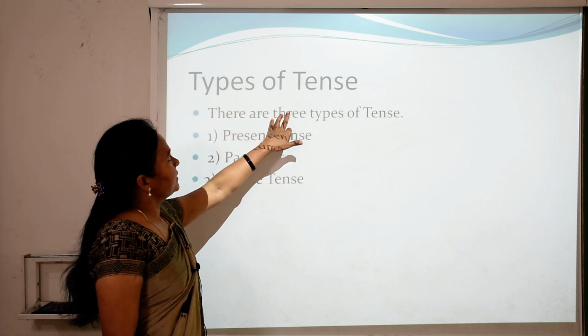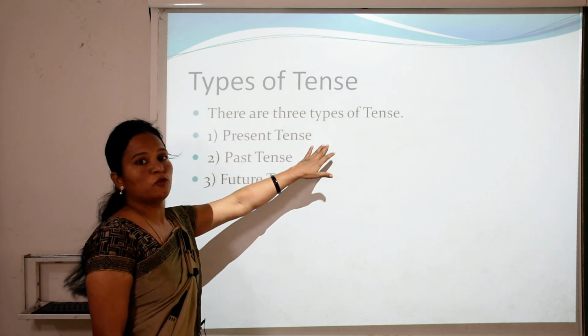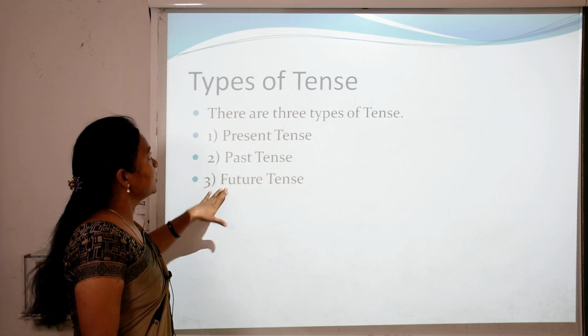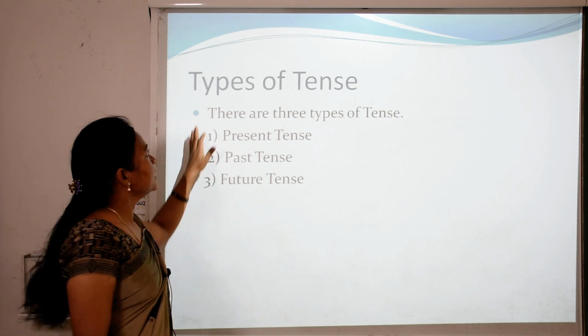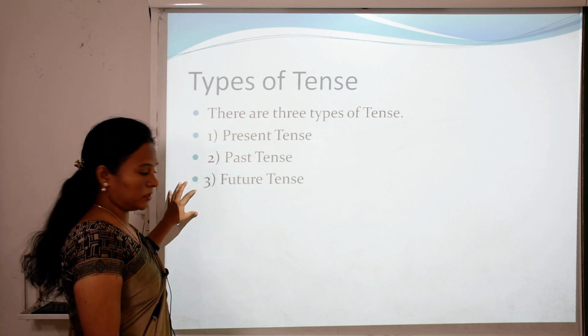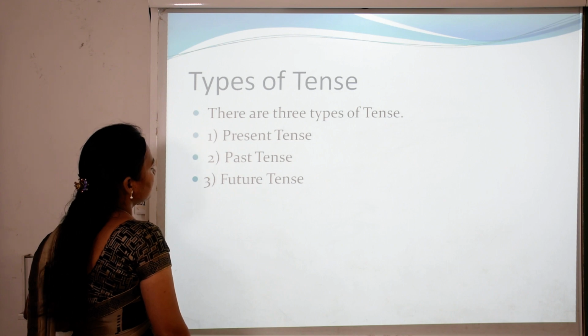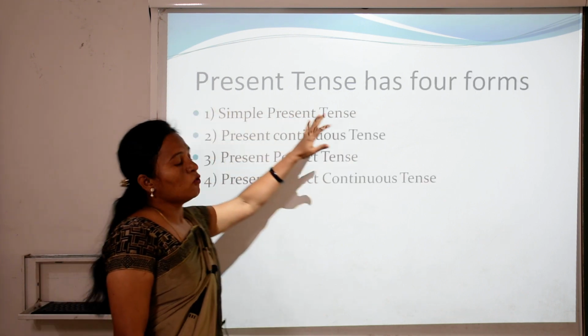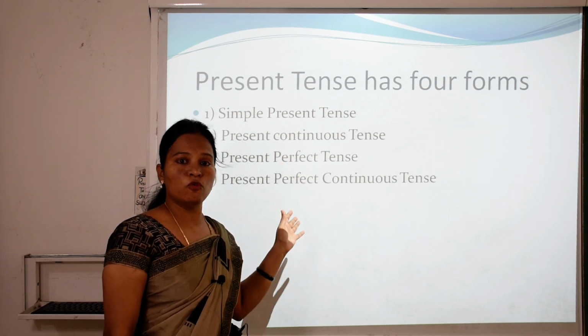Types of tense. There are three types of tense: present tense, past tense and future tense. Present tense has four forms. Each tense has four forms.